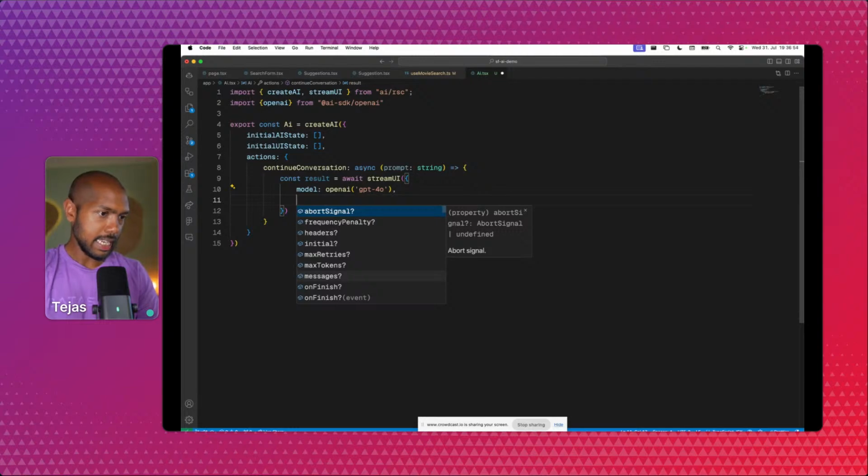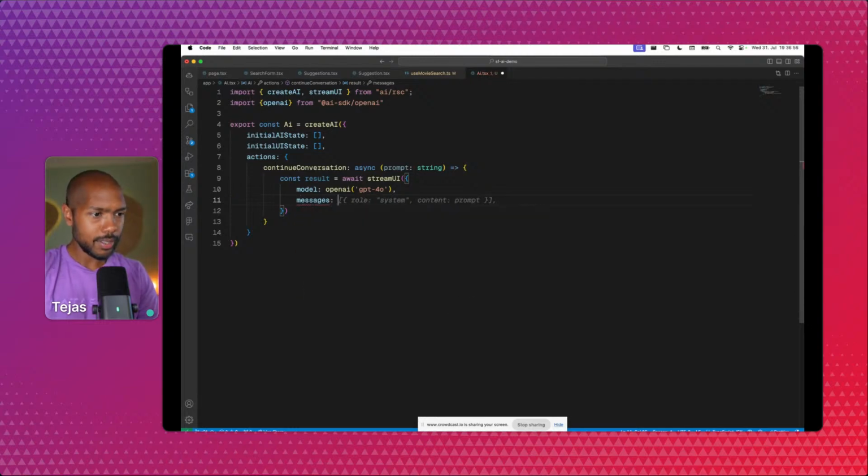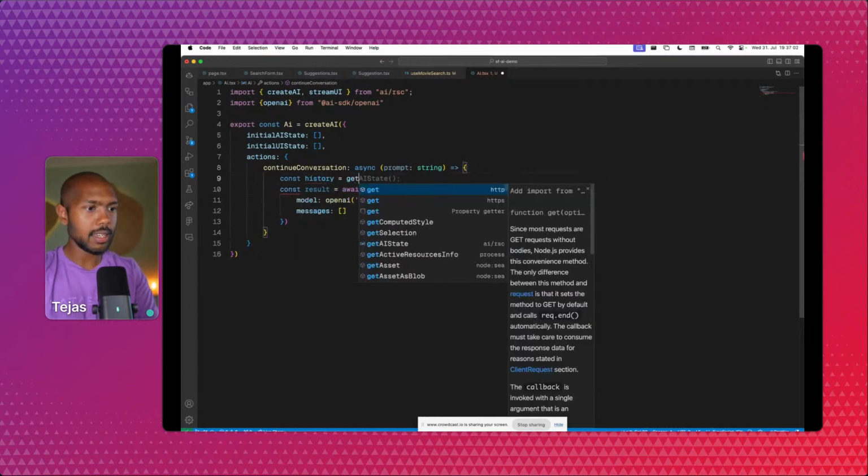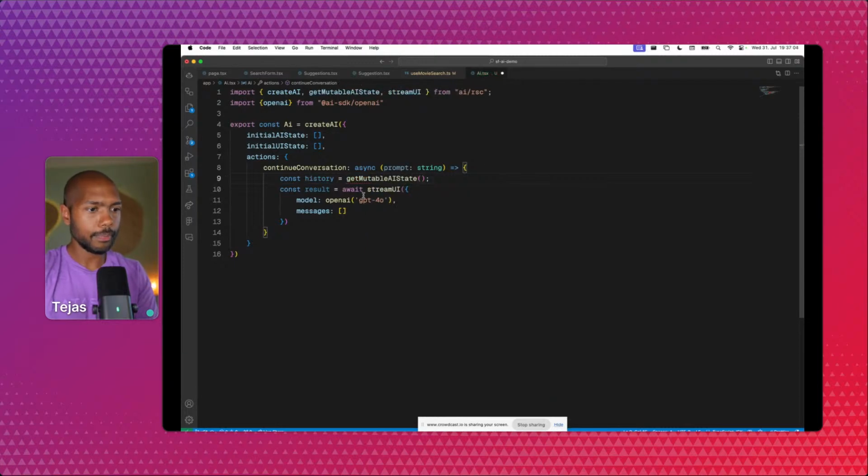Then we need to pass in some messages. But what are our messages? We need some way to get our historical messages. Well, we can say history is getMutableAIState. What we can do here is just pass in history.get. I think that's a promise, so we'll await. Perfect.